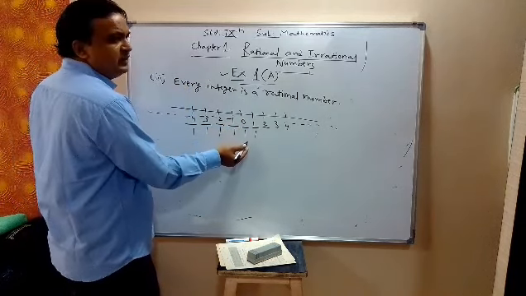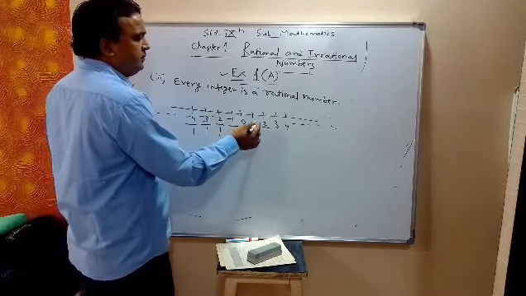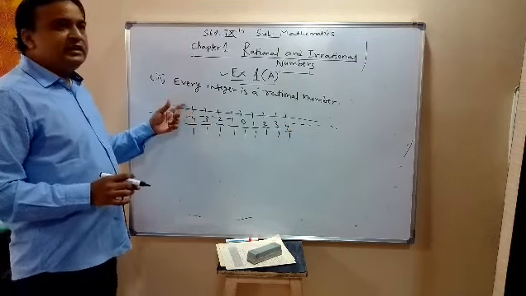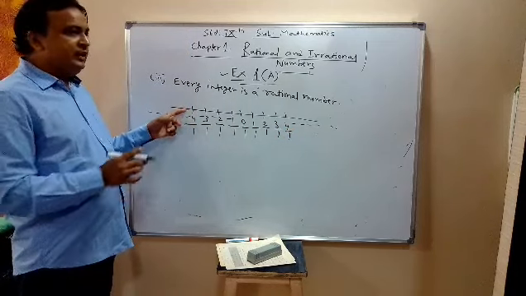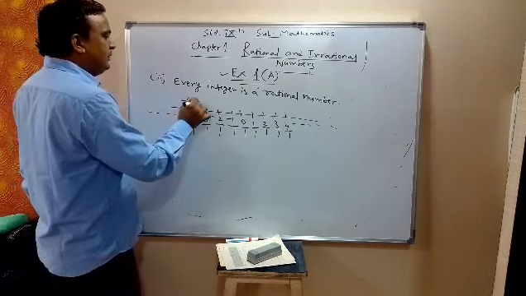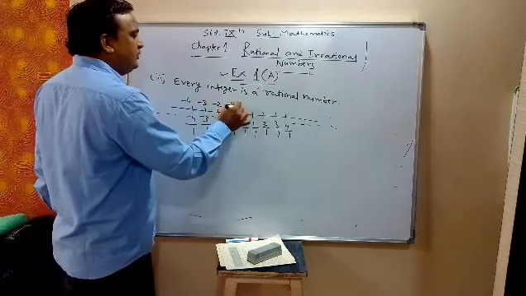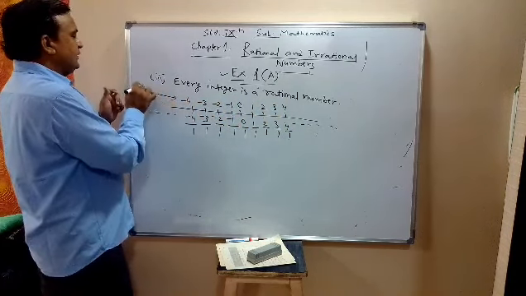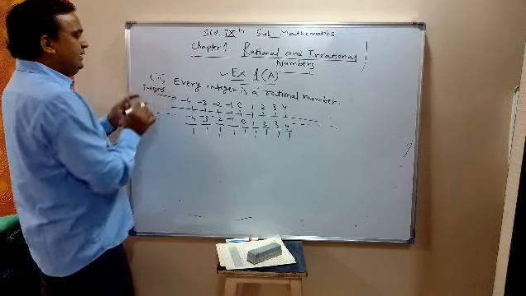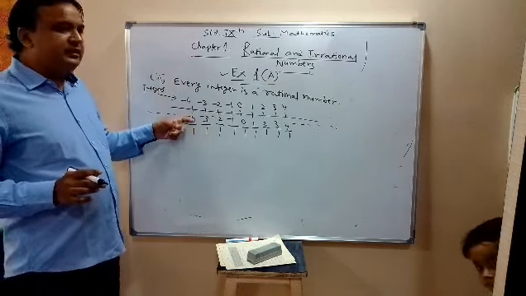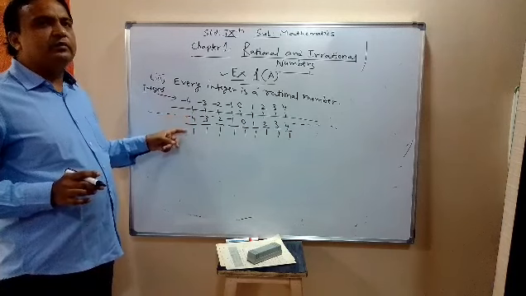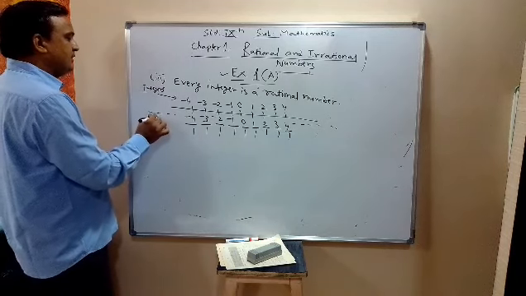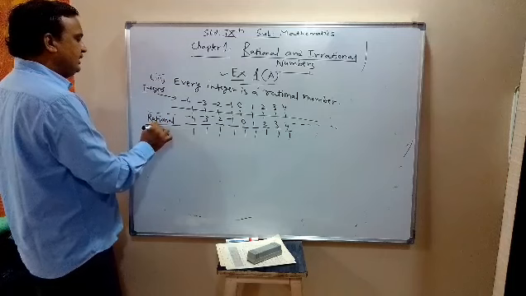0 I can write 0 upon 1, 1 upon 1, 2 upon 1, 3 upon 1, 4 upon 1. So every integer, integers were -4, -3, -2, -1, 0, 1, 2, 3, 4. Top we were having integers. But when I put 1 in the denominator of every integer, it becomes p by q form. So it becomes a rational number.